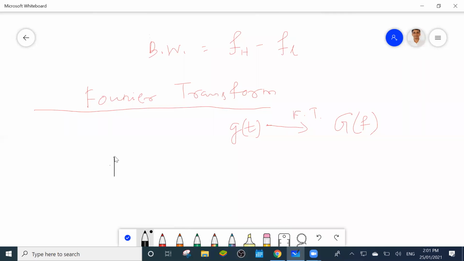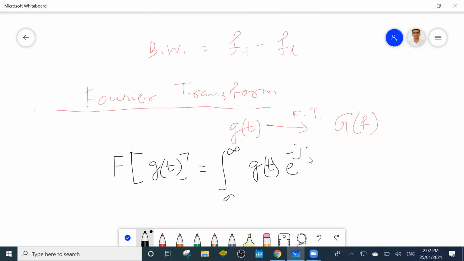Suppose I write the Fourier transform of g of t equal to the integral from minus infinity to infinity of the function whose Fourier transform you want to find, times e to the power minus j 2 pi f t, because omega is 2 pi f.